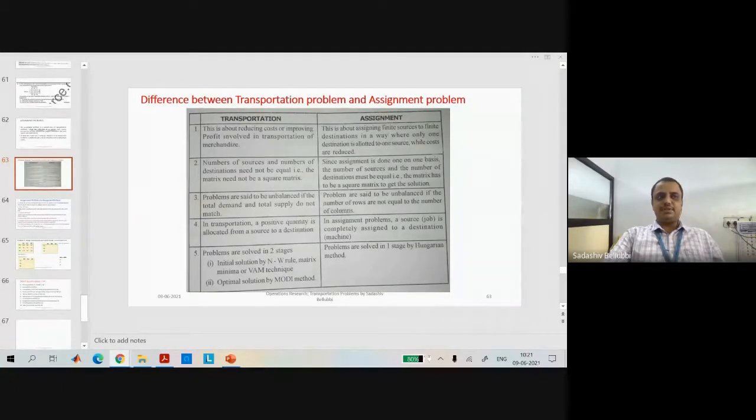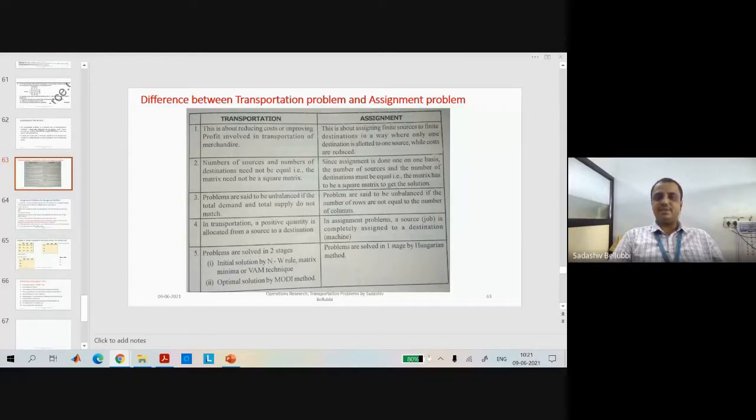The first difference is that in transportation, it is about reducing the cost or improving profit involved in transportation of goods. It means that we are transporting items from one place to another in order to reduce the cost in a systematic way. What about the assignment? This is about assigning a finite number of sources to a finite number of destinations.